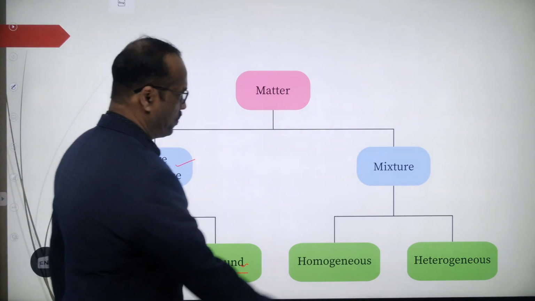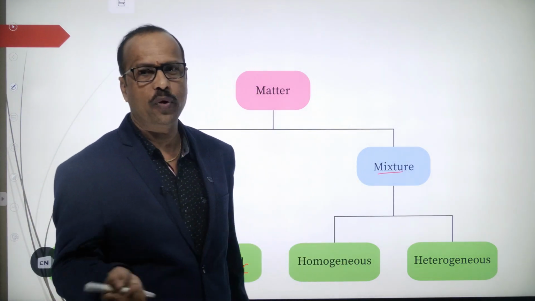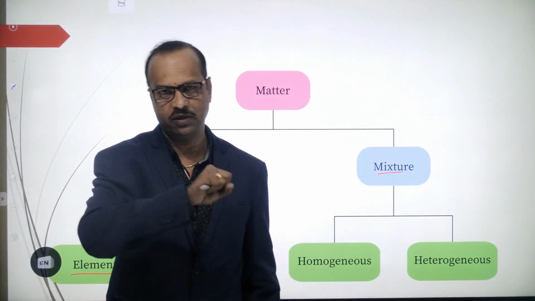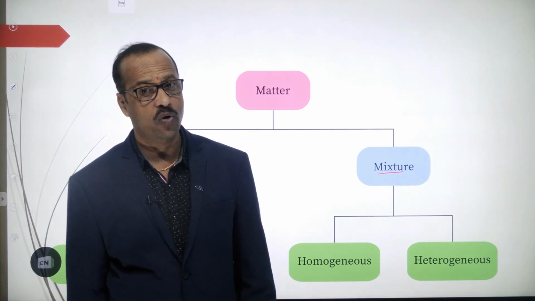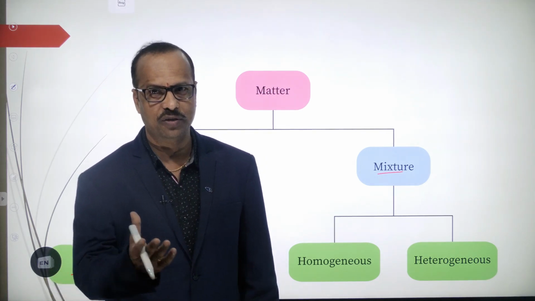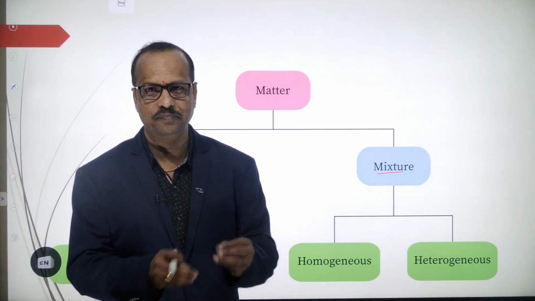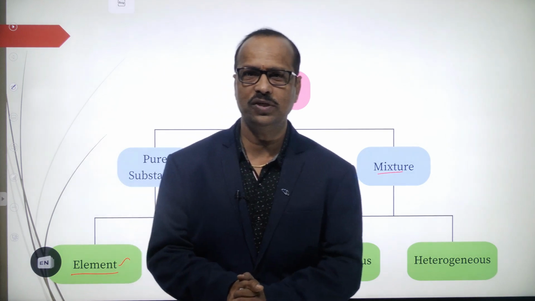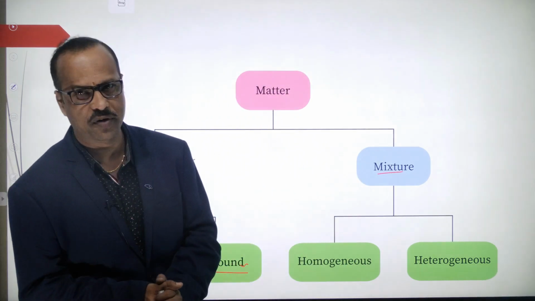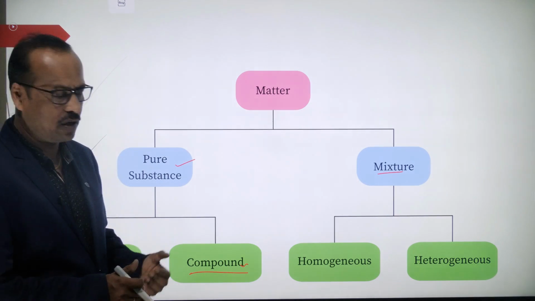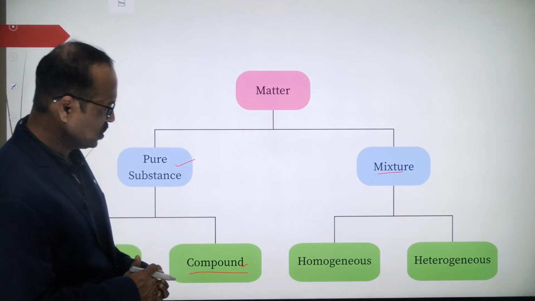Now what is a mixture? Mixture means when two or more different substances are mixed, then they are called a mixture, right? When you go to the sweet shop, you ask for a mixture, all varieties are mixed there. So that's the mixture. Mixture consists of two or more different types of materials, particles, molecules or compounds. They are called mixtures.